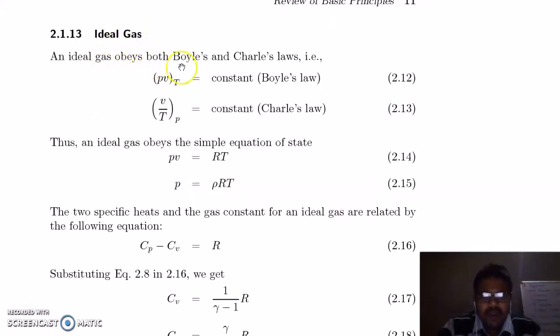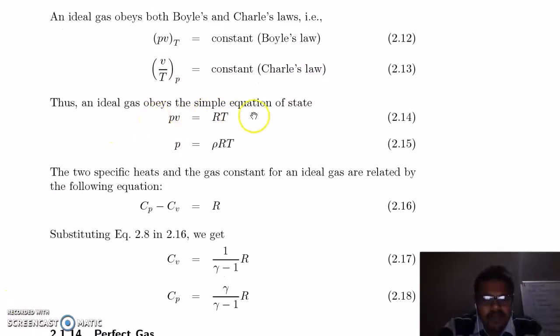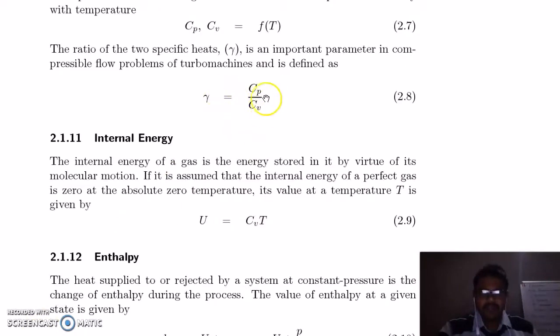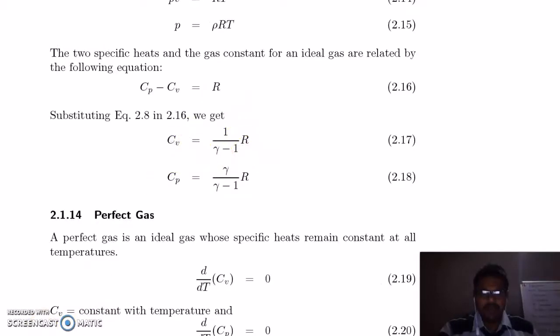Ideal gas obeys Boyle's law and Charles law. So PV equals constant when your temperature is constant for Boyle's law, and V by T equals constant when your pressure is constant is Charles law. Also ideal gas obeys the simple equation that PV is equal to RT. If you take V on this side, it will become P is equal to rho RT. So we know two specific heats are related, Cp minus Cv is equal to R, and we can use this specific heat ratio, and combined we will get this equation here.